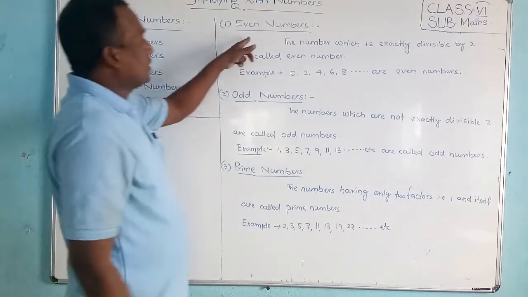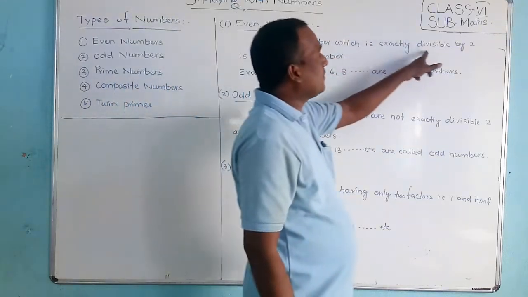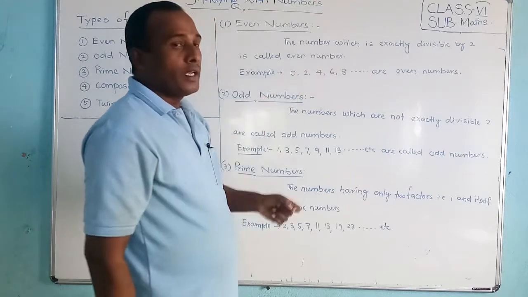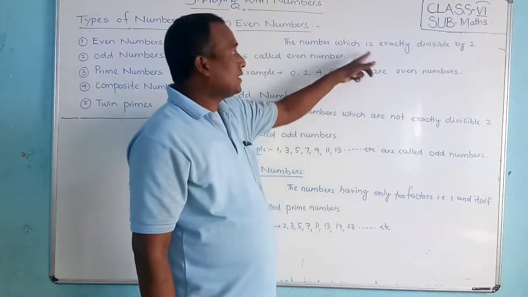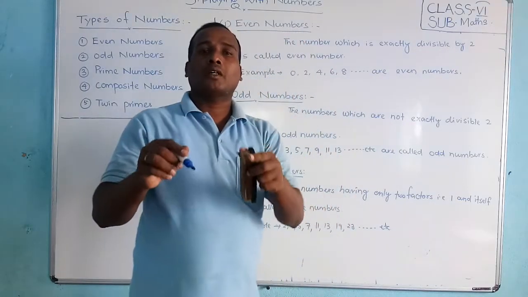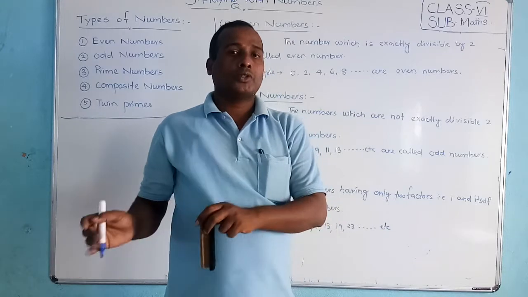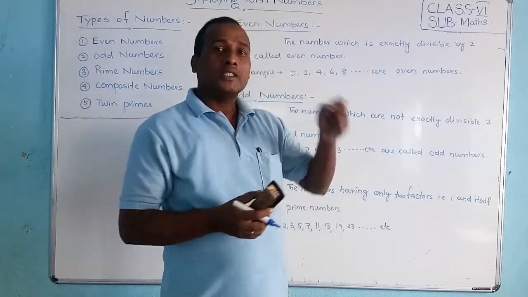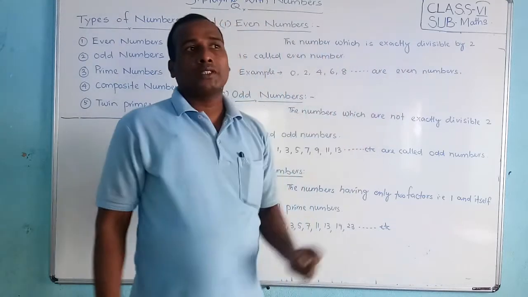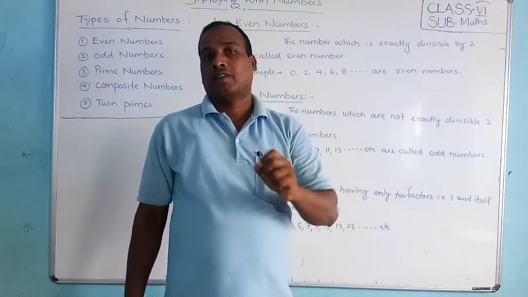So here, students, I have written the definition: the number which is exactly divisible by 2 is called an even number. That means whenever we divide that number by 2 and the remainder is 0, then we say it is divisible. If it is divisible by 2, then that number is called an even number.